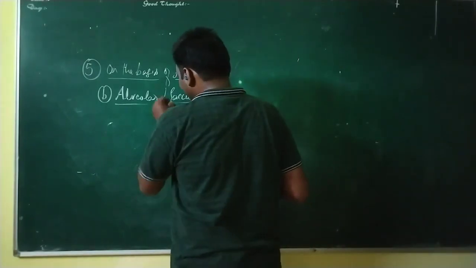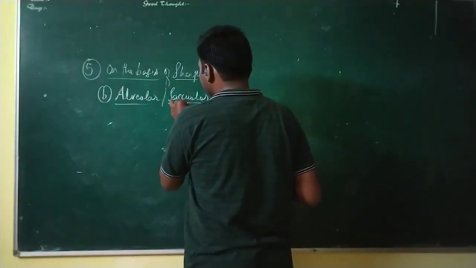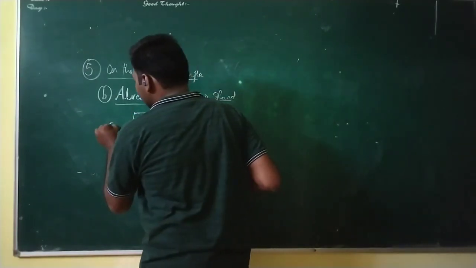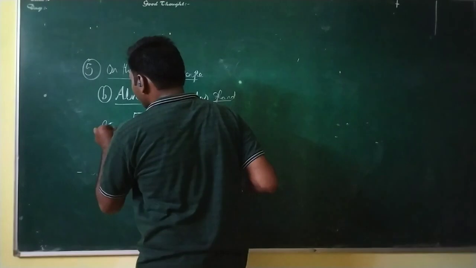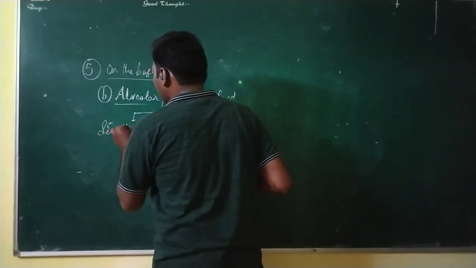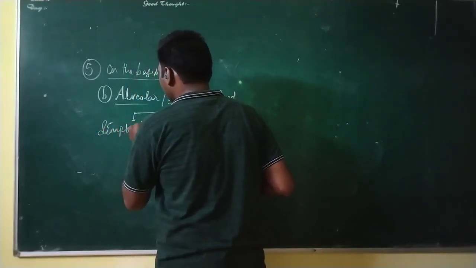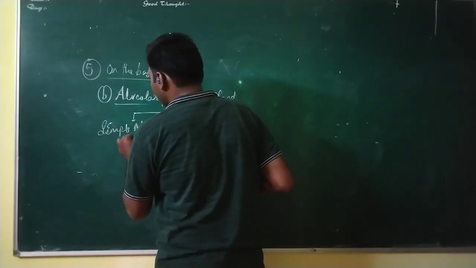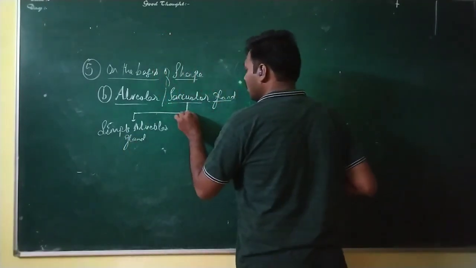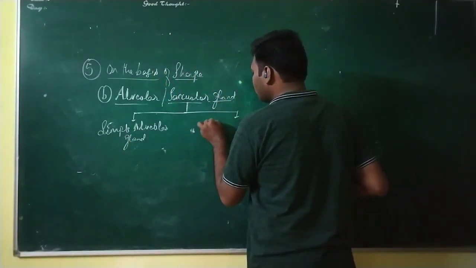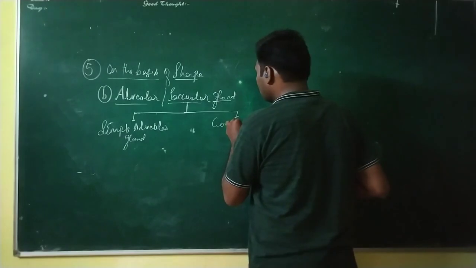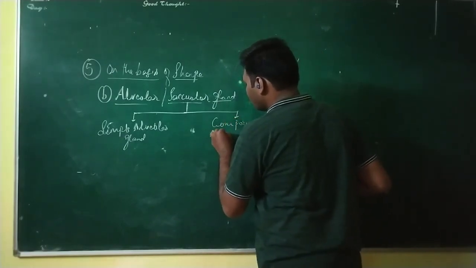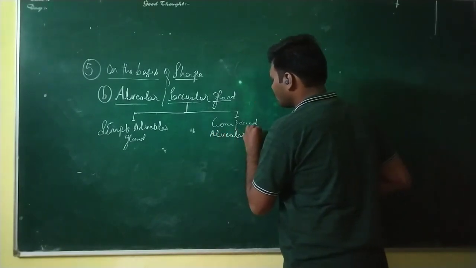So it is also divided into two main types, on the basis of complexity. That is, the simple alveolar gland, and another one is the compound alveolar gland.